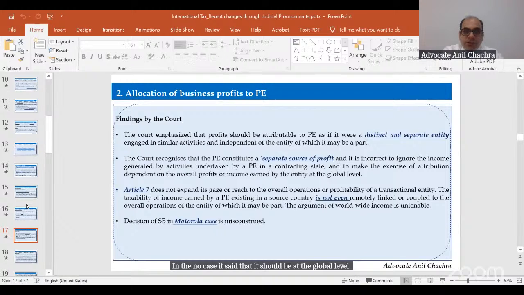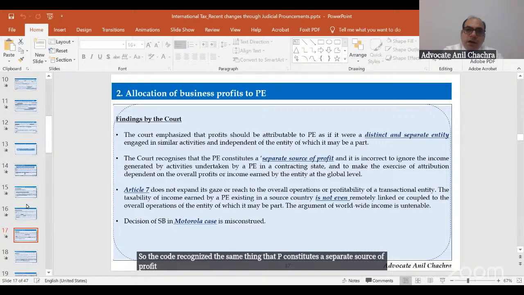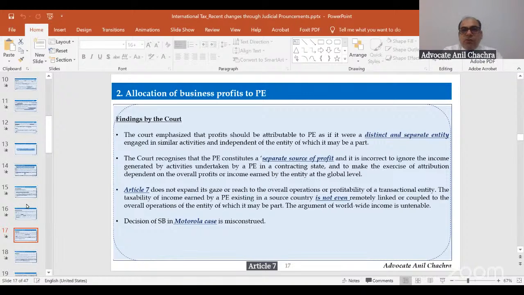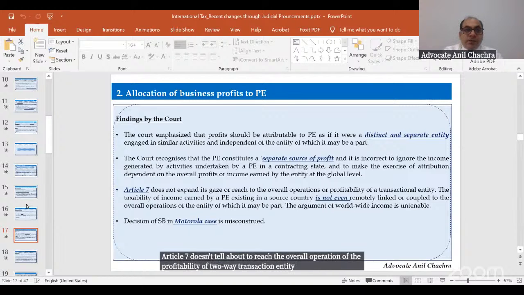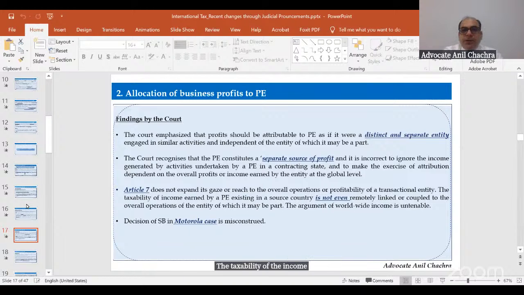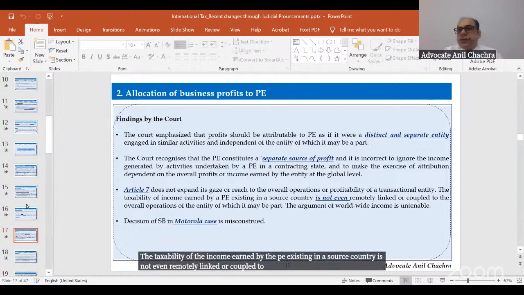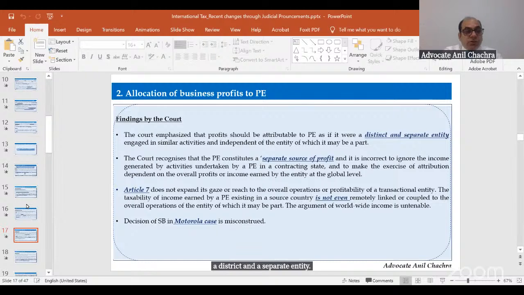So the court recognized the same thing, that the PE constitutes a separate source of profit. Article 7 doesn't say anything about reaching the overall operation or profitability of the entity. The taxability of the income earned by the PE existing in a source country is not even remotely linked or coupled to the overall operation of the entity, because Article 7 specifically says that it should be treated as a distinct and separate entity. So the court held that the Motorola case as well as the Nokia case was misconstrued.